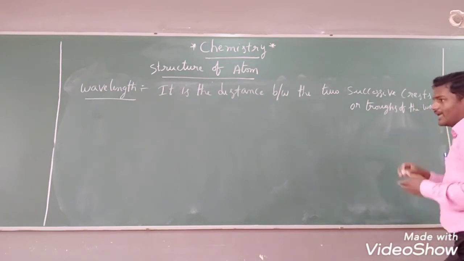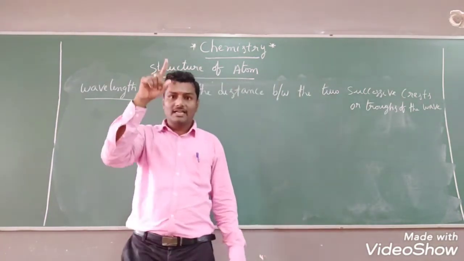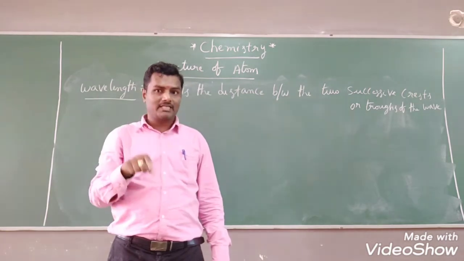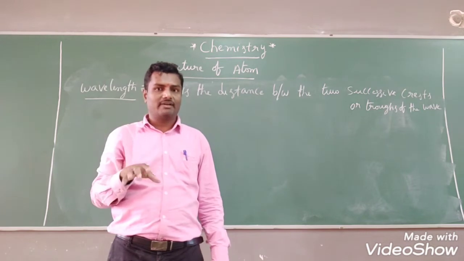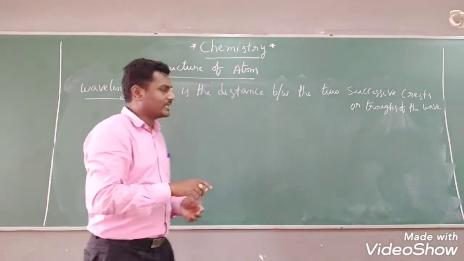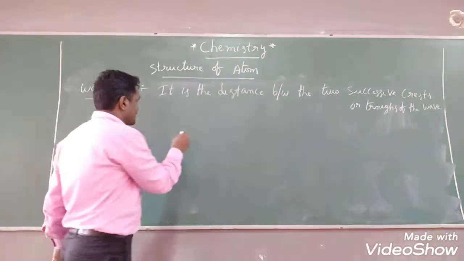Actually we have two types of field components. One is the electrical field component, formed from the vertical line, right? So we have a vertical field component and a horizontal field component. In practice, they have considered only the vertical field component for identification of all these properties of electromagnetic radiation.